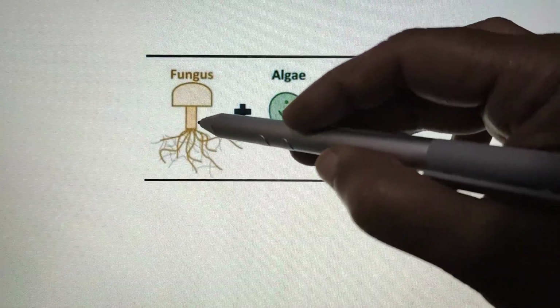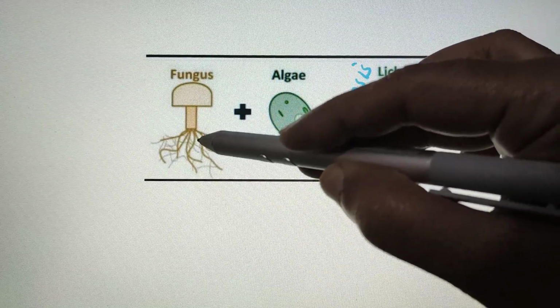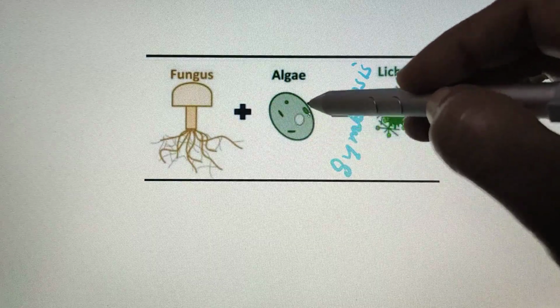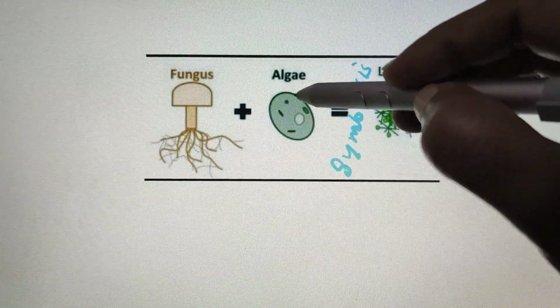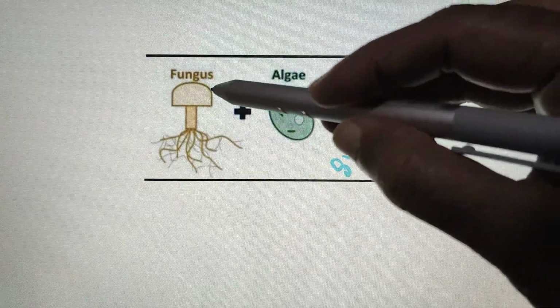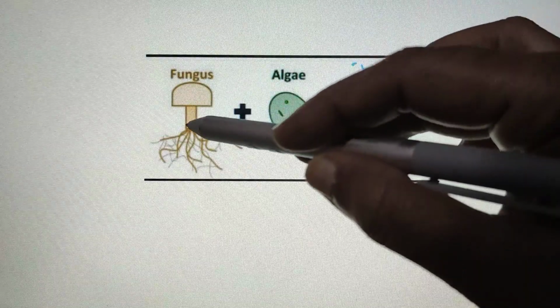The hyphae of the fungus absorb water and minerals for the alga, and algae are green plants. They have chlorophyll and they prepare the food material. The food material is shared between fungus and alga. So alga can live on fungus.